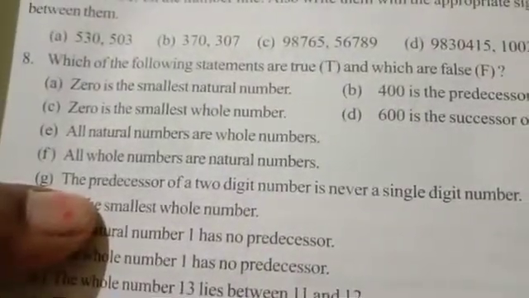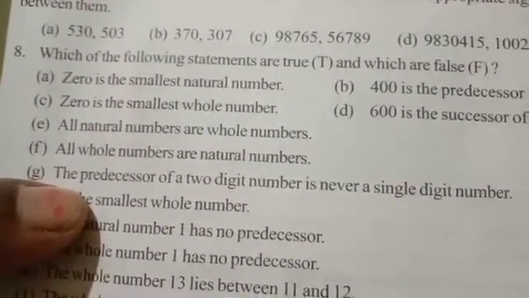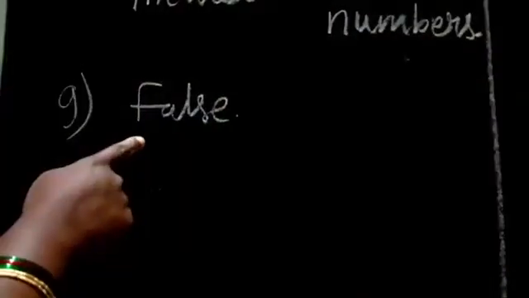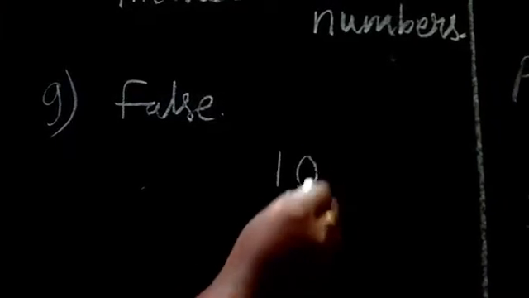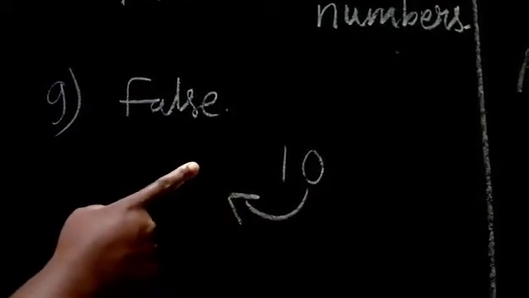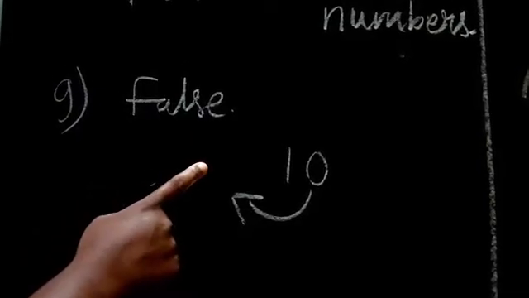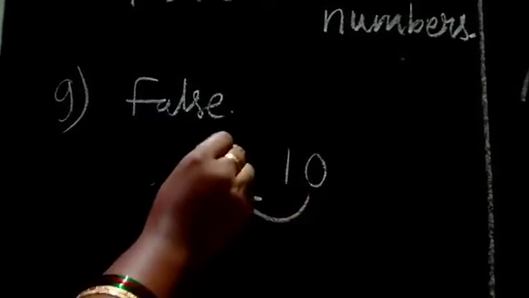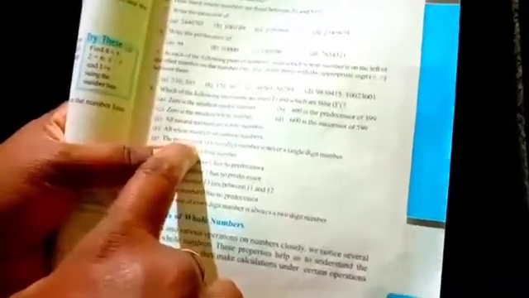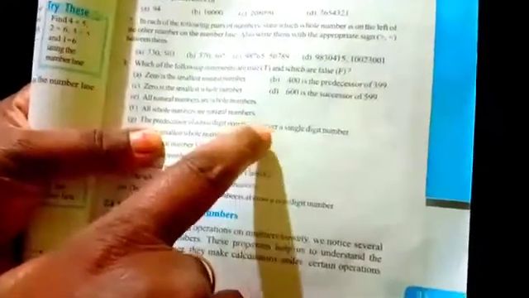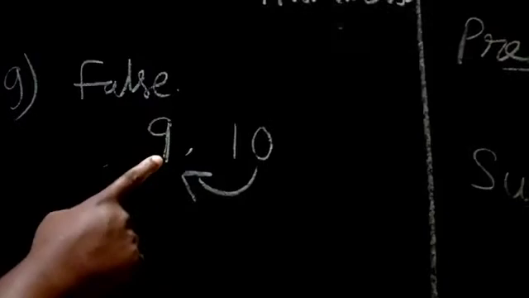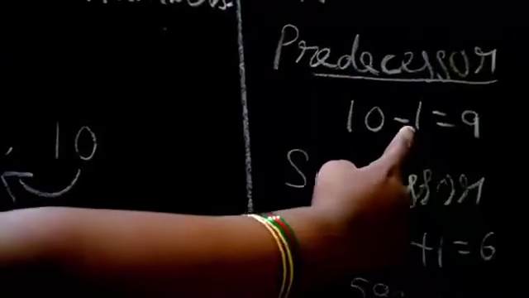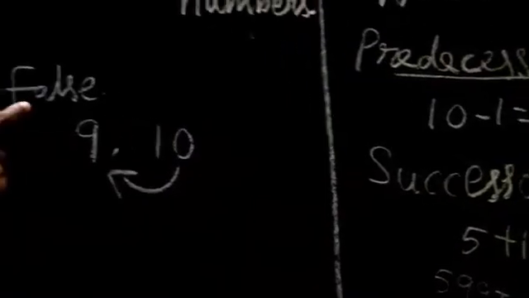The predecessor of a two-digit number is never a single-digit number. It is false. The previous number of a two-digit number can be a single-digit number. For example, the previous number of 10 is 9. Previous is called predecessor. 9 is a single-digit number, and 10 minus 1 is 9. So our statement is false.